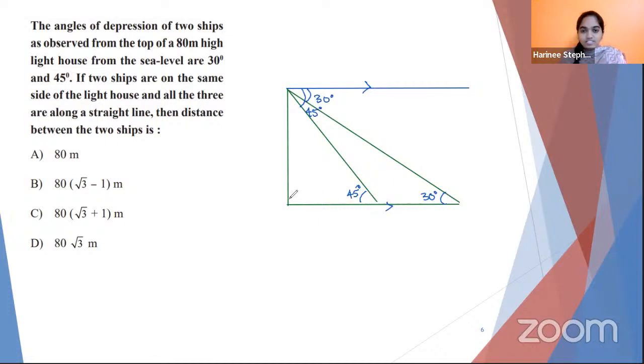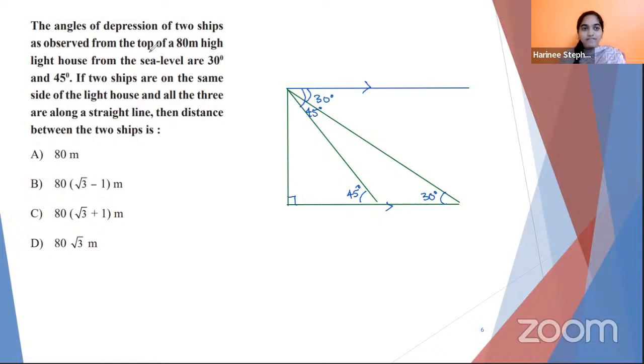And logically also, this is only correct because as you approach nearby, your angle must increase. Suppose you see an object on the wall, a clock, the way you see from a distance, and when you go closer and closer, your neck gets lifted, right? Which means your angle of elevation is also lifting. So logically, this is correct. This is how you verify whether you're doing it right or not.